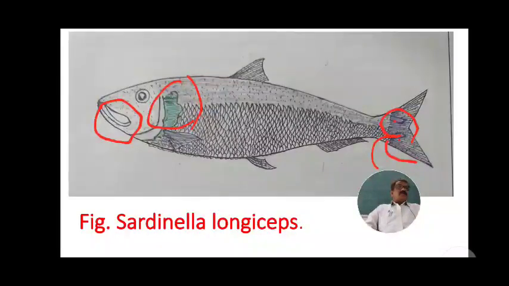These byproducts are prepared from the excess sardine and are used in different industries.